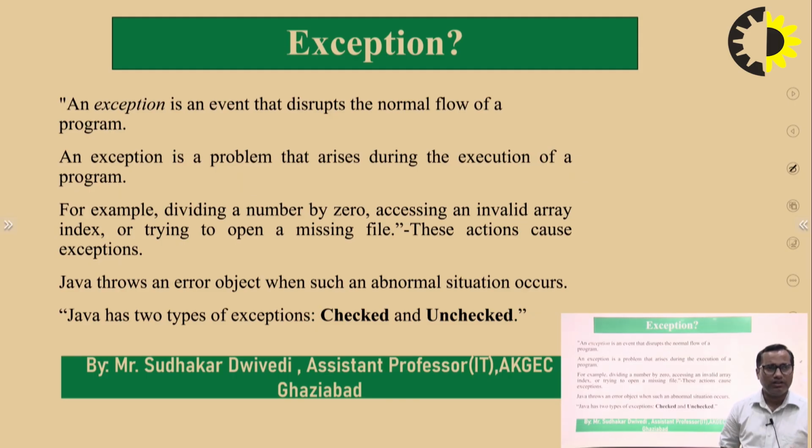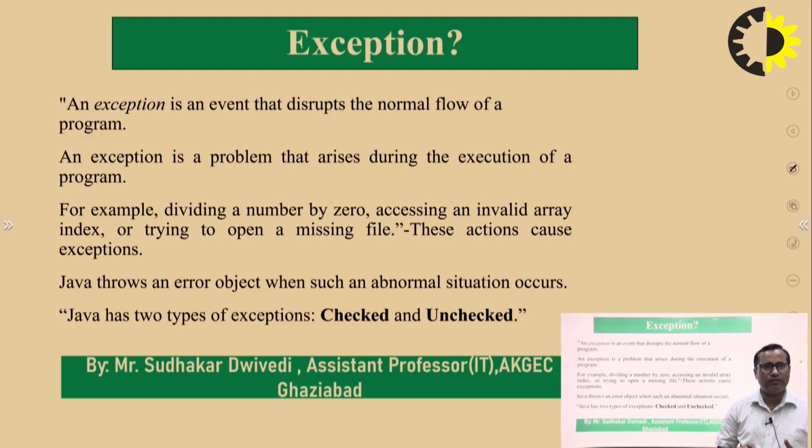And in Java, we have a lot of mechanisms to handle these types of exceptions, which we will study one by one in this session. For managing these types of errors, Java throws an error object when such an abnormal situation occurs.